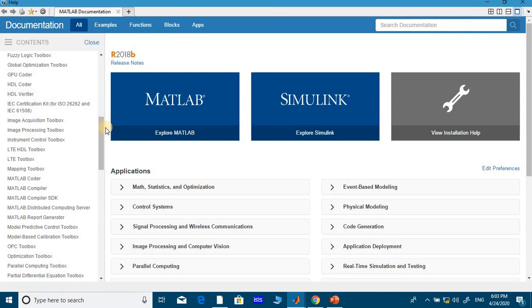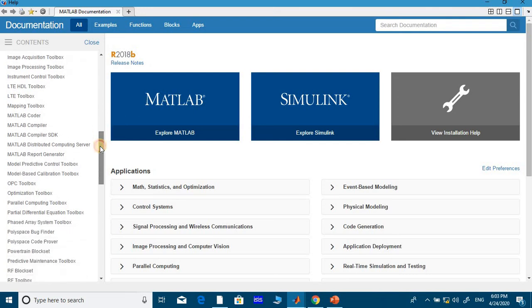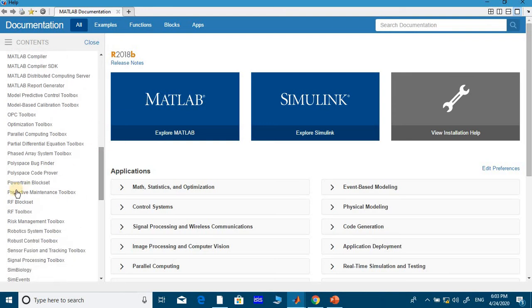Exactly MATLAB code is not run on it. First you develop in MATLAB, then you convert it to a machine understandable format. That's what you need to understand. Okay, so see, power train, predictive maintenance, robotics, sensor tracking.